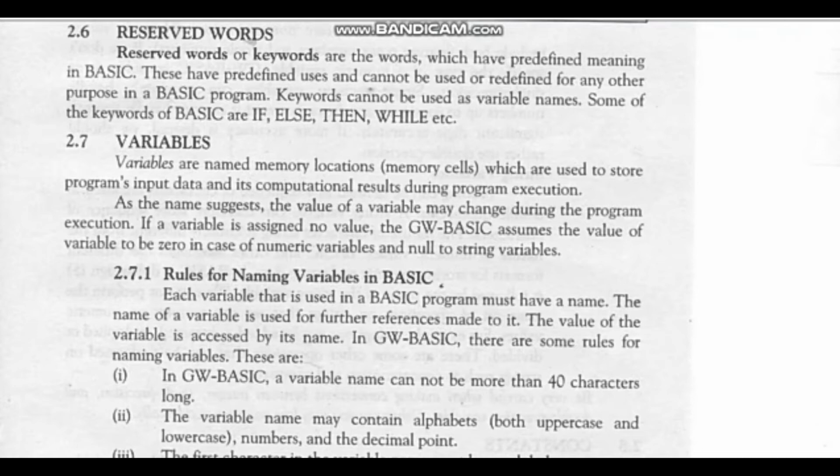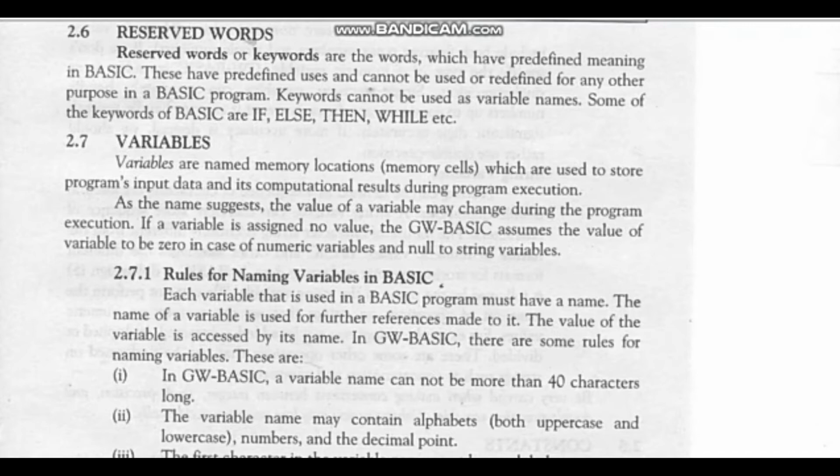A keyword can be used only for the purpose for which it is defined. Keywords are also known as reserved words. There are different types of keywords in the BASIC language, such as GOTO, PRINT, DIM, AUTO, DRAW, STOP, NEW, ELSE, FOR, and so on. I have also mentioned a few on screen.